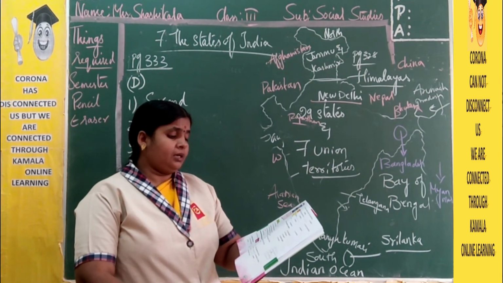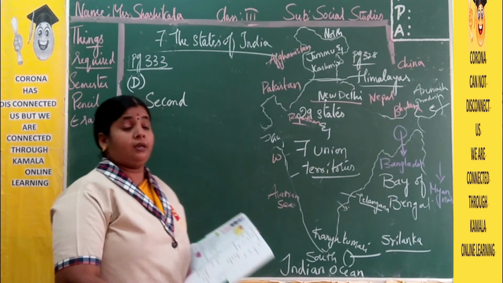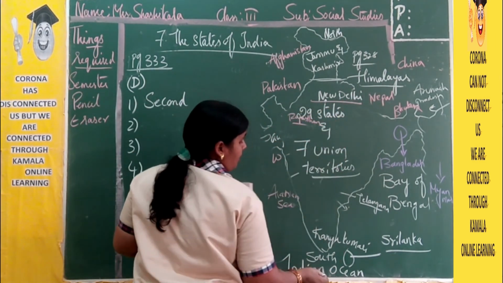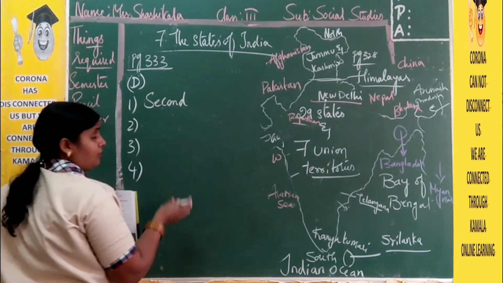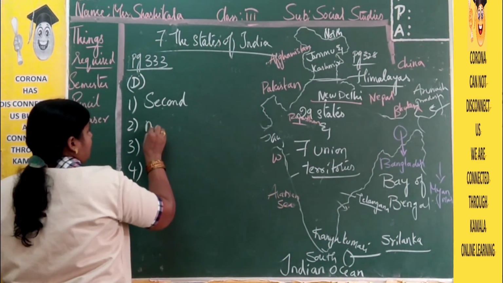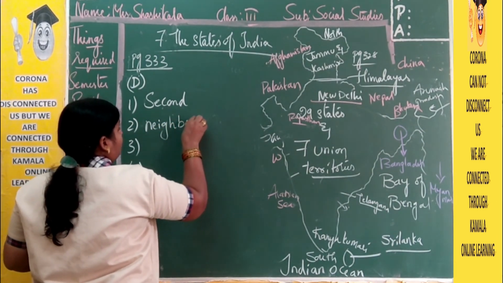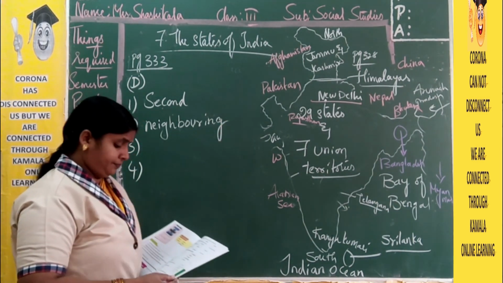And China and Sri Lanka are the dash countries of India. Neighboring countries. Here China is in the north direction and Sri Lanka is in the south. So what are they for us? They are neighboring countries. Neighbouring countries of India.